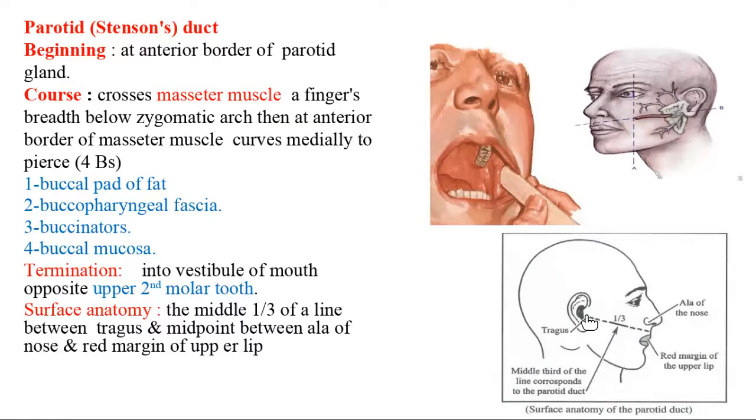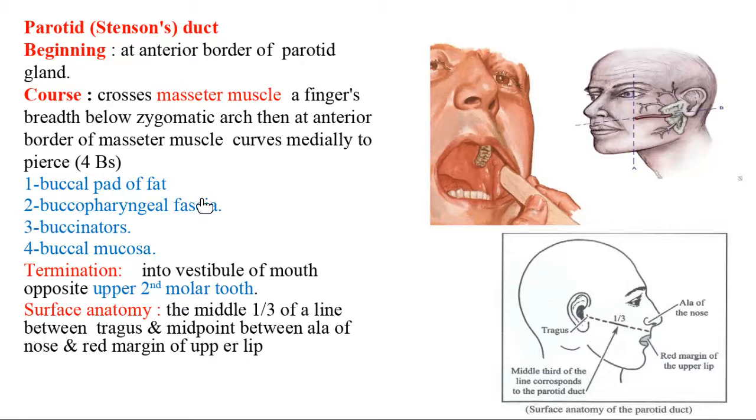You draw a line from this point to the tragus, the small part of the ear, and the margin of the upper lip. The midpoint of this is where the parotid duct lies.